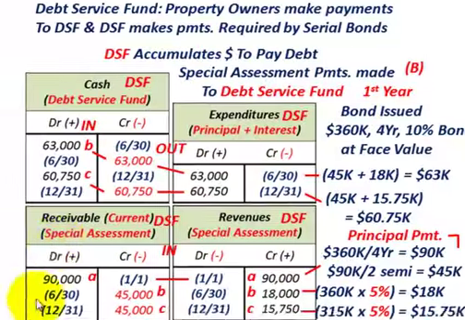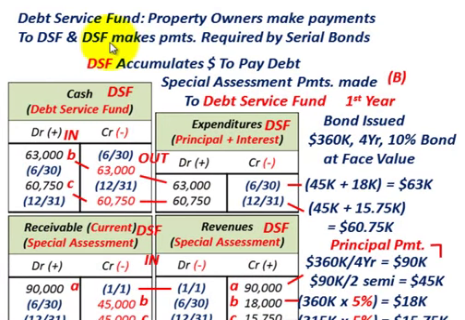Now let's move up to our debt service fund. Again, this is where the property owners are going to make payments to the debt service fund, and the debt service fund in turn is going to make payments required by the serial bond. So our debt service fund is where we're going to accumulate dollars to pay off our debt, and we're also going to be paying our debt through the debt service fund. We're going to be looking at the special assessment payments that are going to have to be made to the debt service fund.